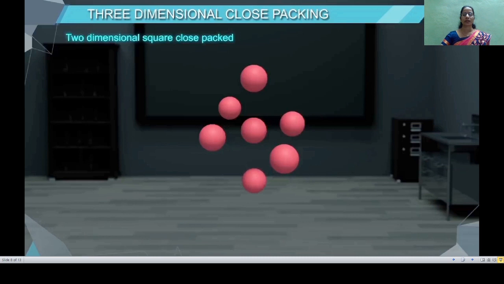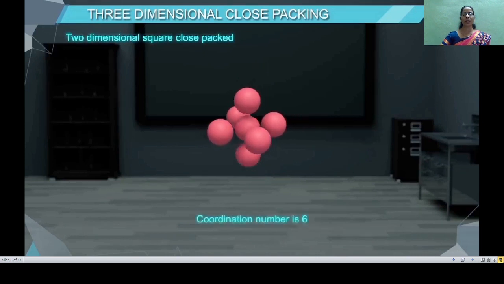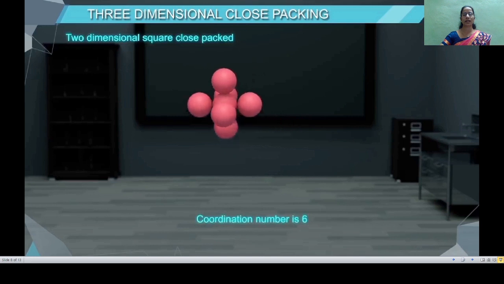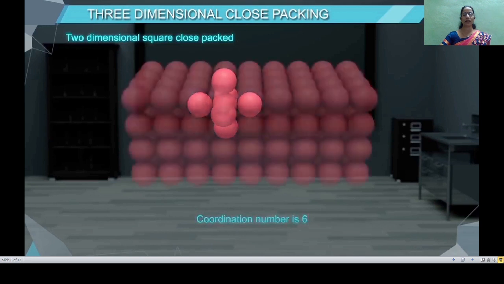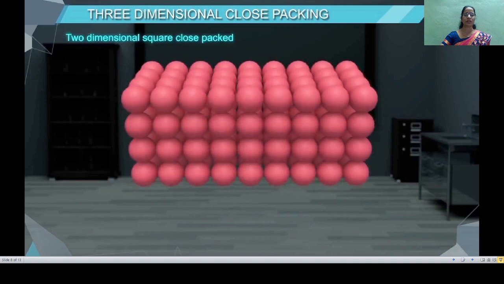This arrangement of the spheres in 3 dimensions is also named as AAAA type close packing in 3 dimensions because here we have seen that all the layers are of same kind, that is, they are A layers.